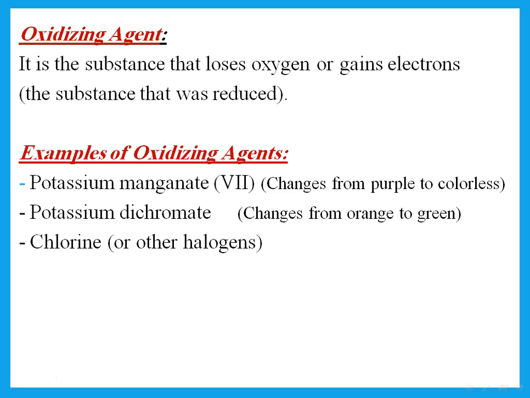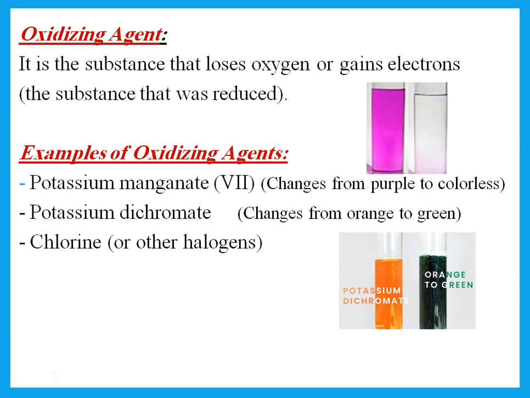You should know that the oxidizing agent is the one that was reduced. So if he says suggest an oxidizing agent for something, you can use oxidizing agents like potassium permanganate. Potassium permanganate is originally purple, and you should know when it reacts, it becomes colorless. Or we could use potassium dichromate. Potassium dichromate originally is orange.